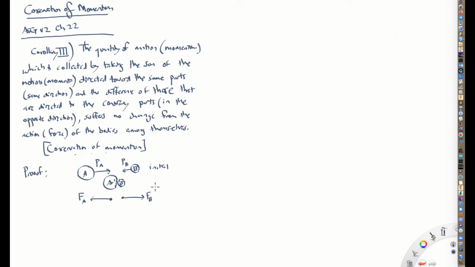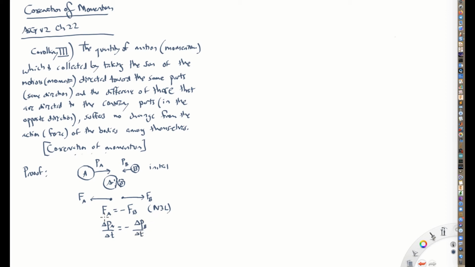Okay. And so during that collision, we know by Newton's 3rd law that the force acting on body A has to be equal in size and opposite in direction to the force acting on body B. So this is Newton's 3rd law. Okay, now what we're going to do is invoke Newton's 2nd law. So the change in momentum of body A during the time of the collision, delta t, is going to be equal to the force, and the force on B is the change in momentum of body B during the time of the collision.